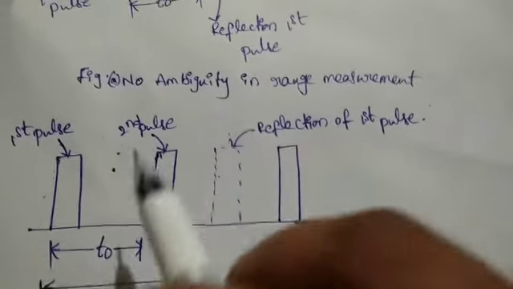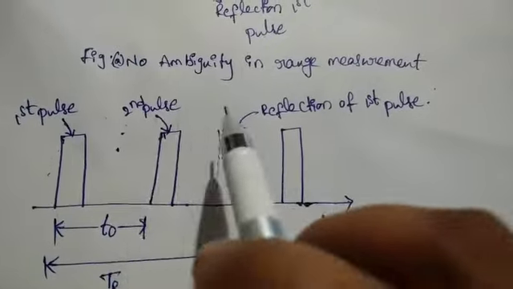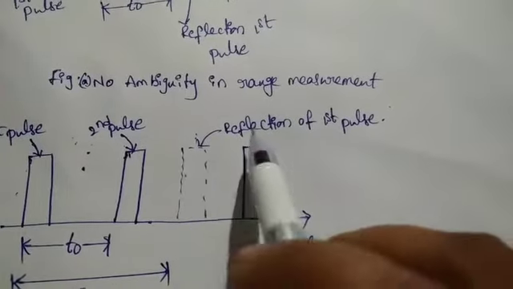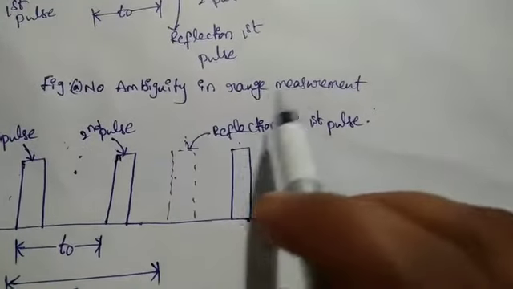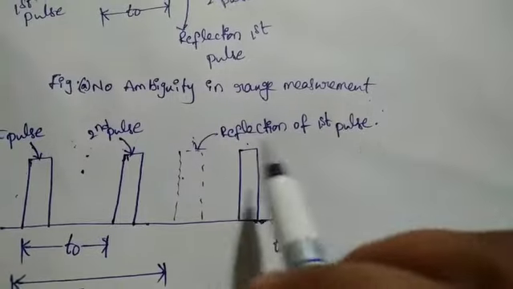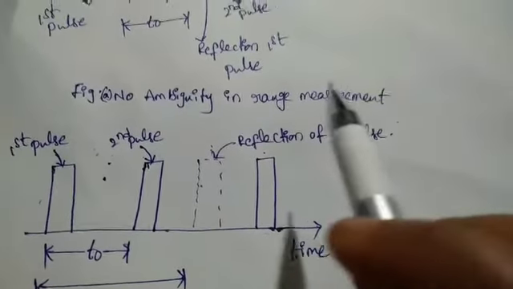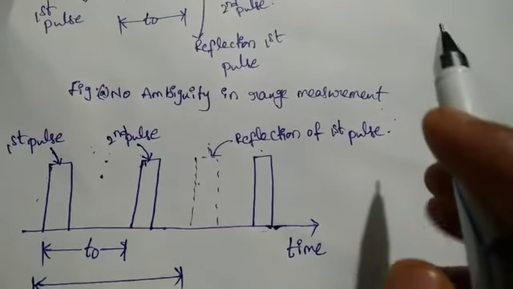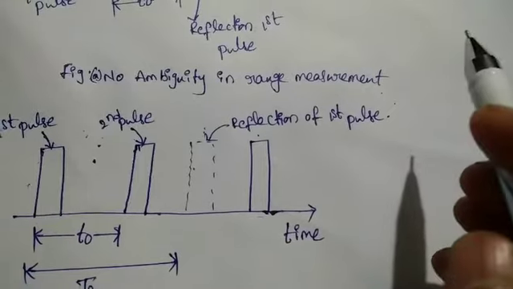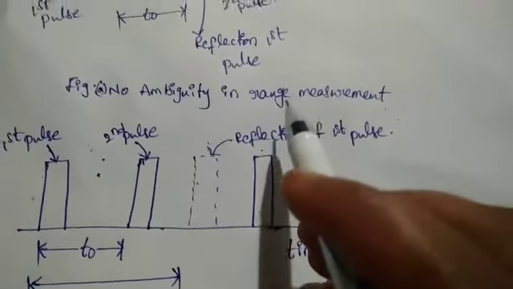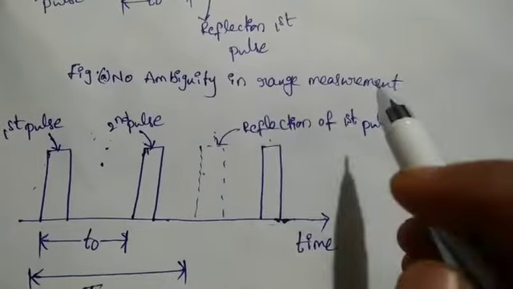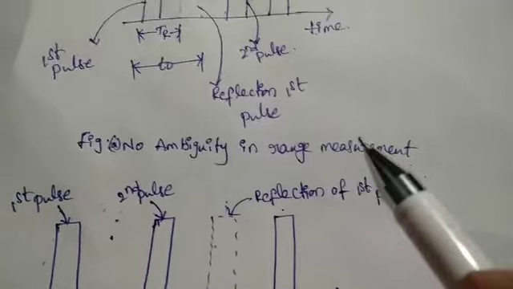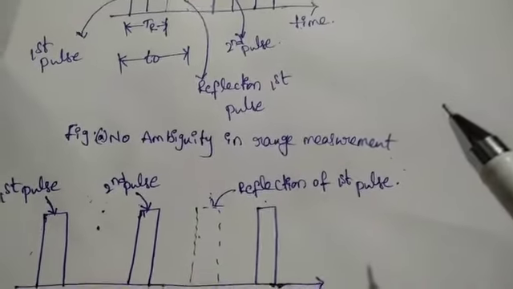So in that case, in ambiguity range of measurement, the first pulse is transmitted and second pulse is transmitted. So after that second pulse is transmitted, reflection of the first pulse is generated. So this is known as the second around echo pulses. So after that some pulses are transmitting, and the reflection of the first pulse comes after transmitting some pulses. So that is known as the multiple around echo pulse. So that will also be an ambiguity, some noise is there.